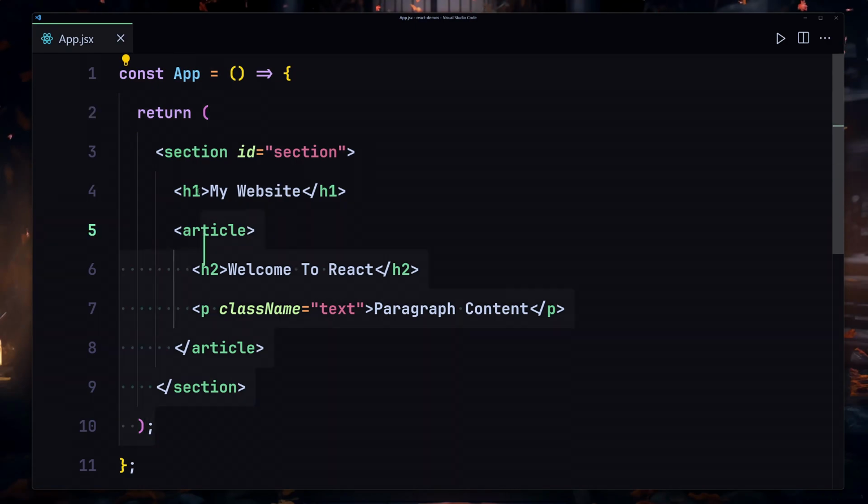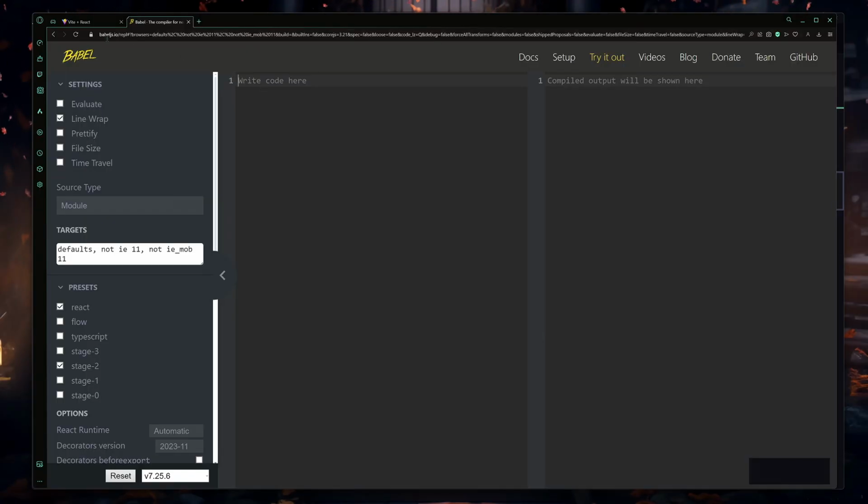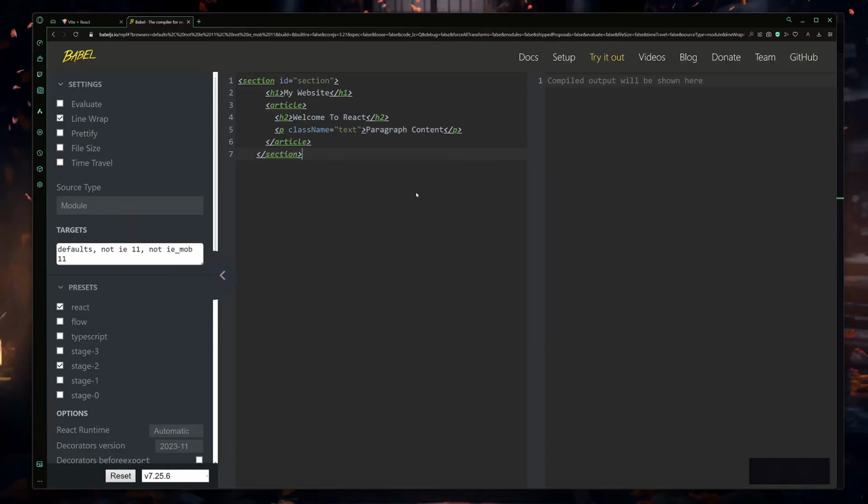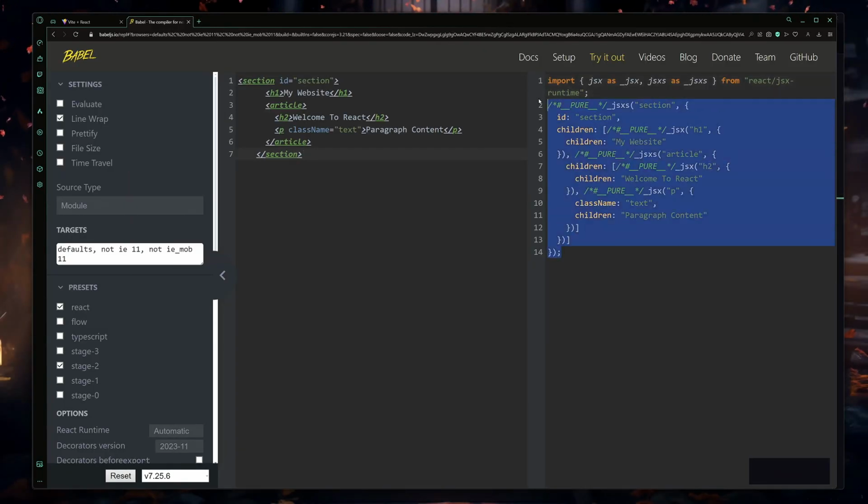So to combine all of that, this is how we can create our component. Now let me show you how React.js converts all of this HTML to JavaScript. To show you that, first of all, you have to go into babeljs.io, and inside there you have to place your HTML content. I'll copy my HTML content from here, and now I'm going to place it right here. And what are we getting? We are now getting JavaScript.